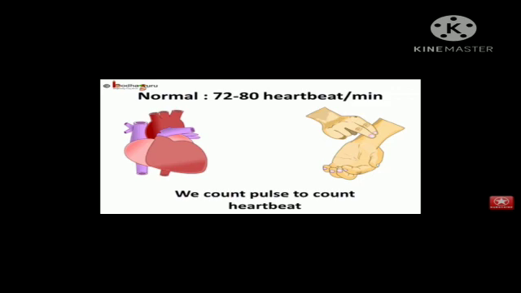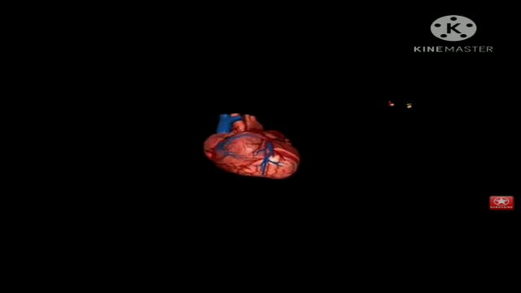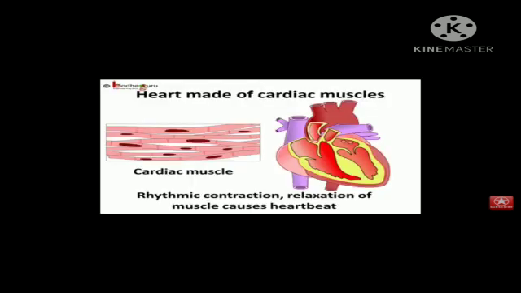The pulse rate is always equal to the rate of heartbeat, and what is your normal heartbeat? That is 72 to 80 heartbeats per minute. The pulse will be felt only when the blood is pumped into the arteries, and the blood is pumped when the heart beats.